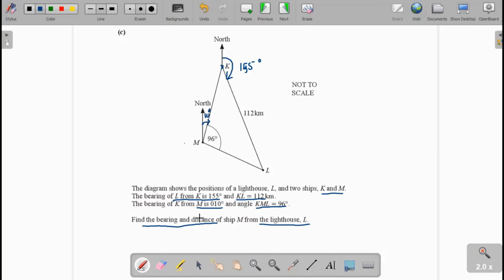Okay. After this, we have to find the bearing of point M from the lighthouse side. Now for the bearing of point M from L, we draw the north here.